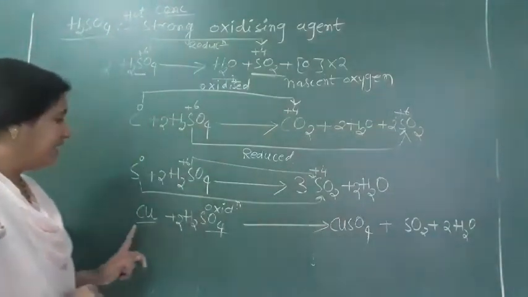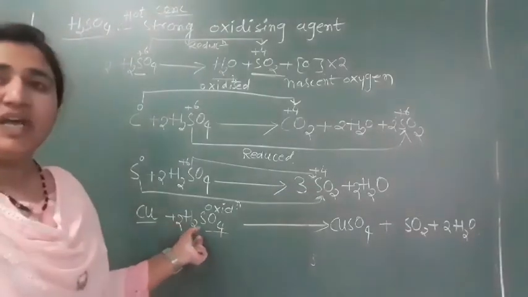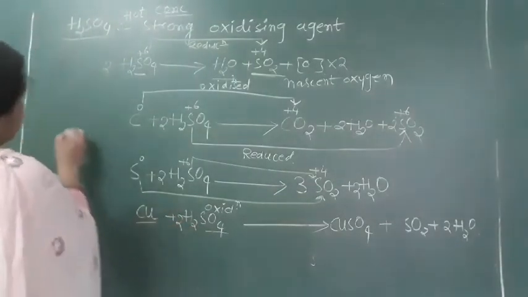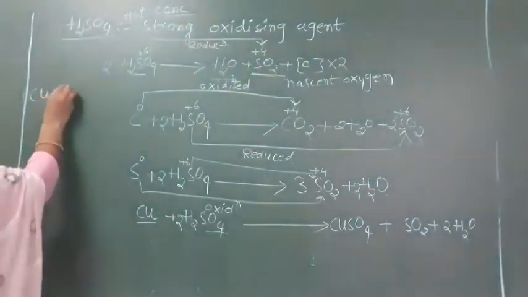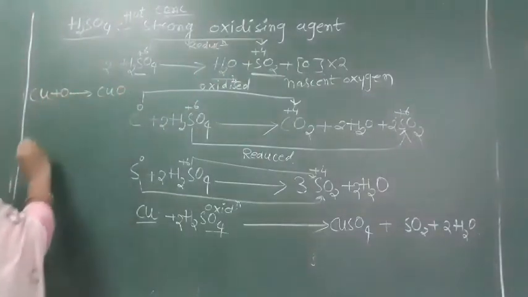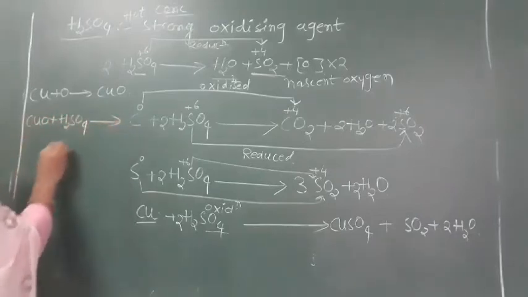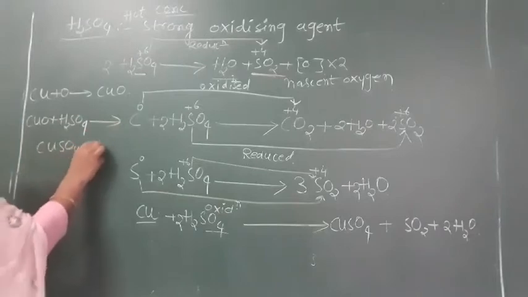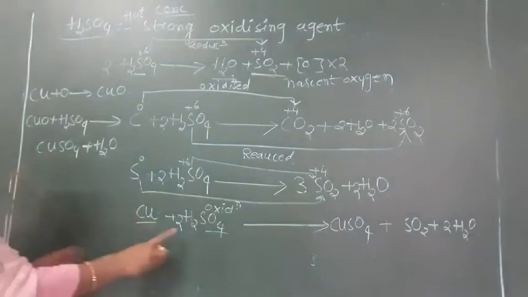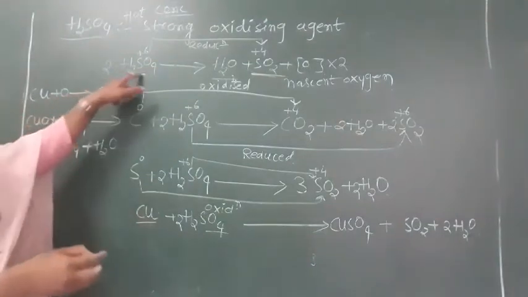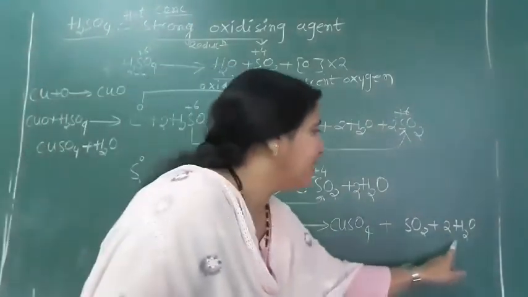Copper sulfate. Actually this reaction takes place in 3 steps. This copper first oxidizes into copper oxide. Copper first takes oxygen from H2SO4 and converts into CuO, and this CuO further reacts with H2SO4 to give CuSO4 plus H2O. If you add all three reactions, we get this one. So 2 moles of H2SO4 we are using, and copper gets converted into copper sulfate, SO2 and H2O.